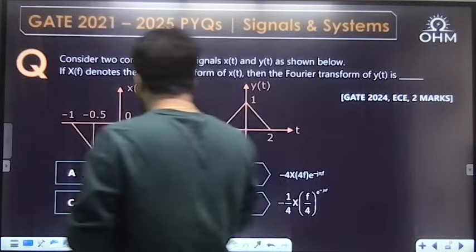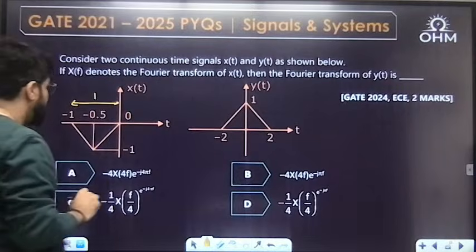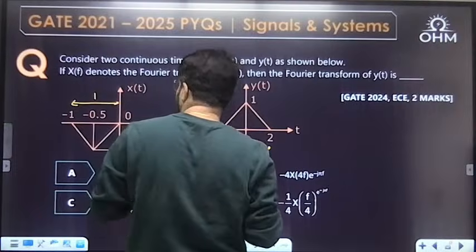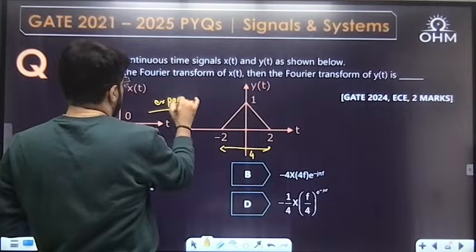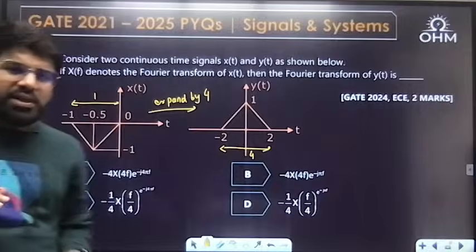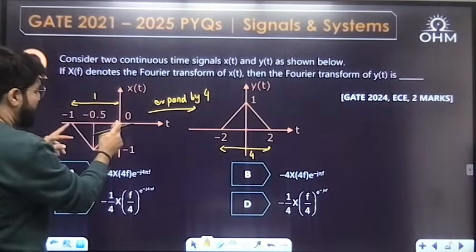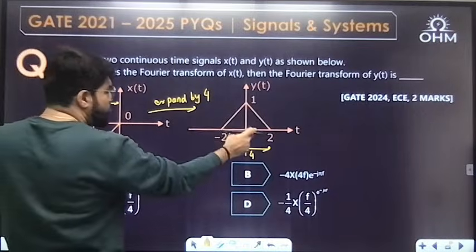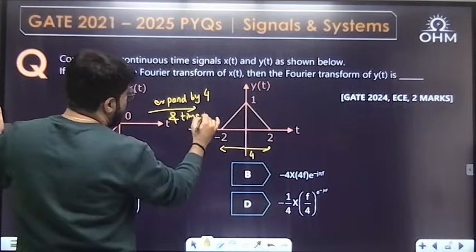Now see, xt has a width of how much? 1 unit, minus 1 to 0. This yt has the width of 4 units. That means it is expanded, definitely expansion is there. Expand by 4. But if it was only expansion, if you expand by 4, it should go 0 to minus 4, but it is minus 2 to 2. That means the coordinates are also changed, so a time shift is also there.